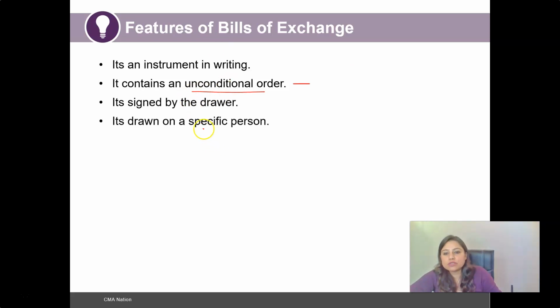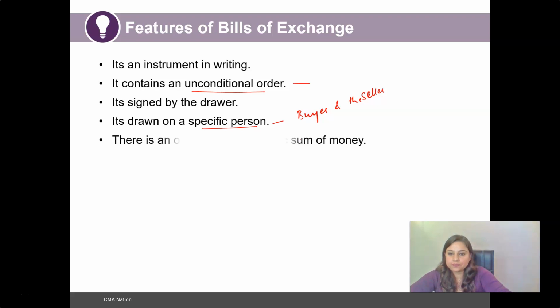Drawn on a specific person, as we are referring to, the only two people who would be a part of this instrument would be the buyer and the seller, so that it could be easily determined who owes money to whom, who is going to make the settlement, and where to make that settlement. Apart from the two people mentioned in the bill of exchange, no other person will be making the payment or receiving it. The payment has to be made from the buyer to the seller only.